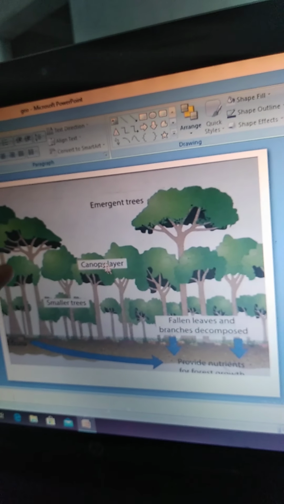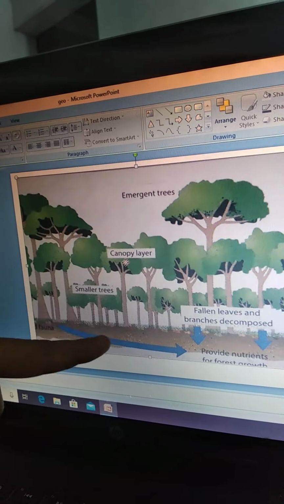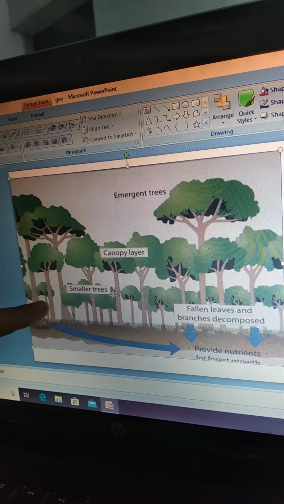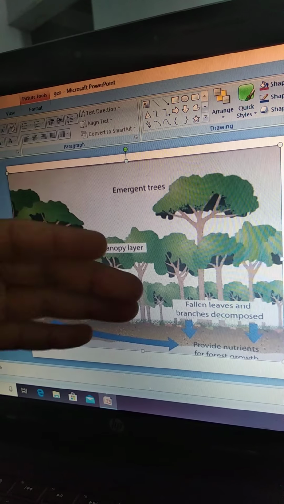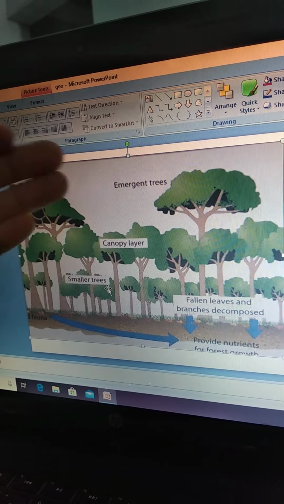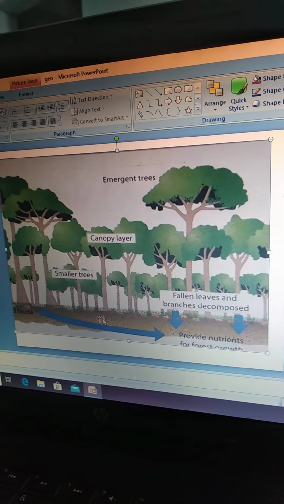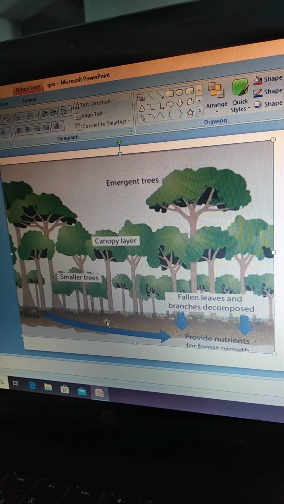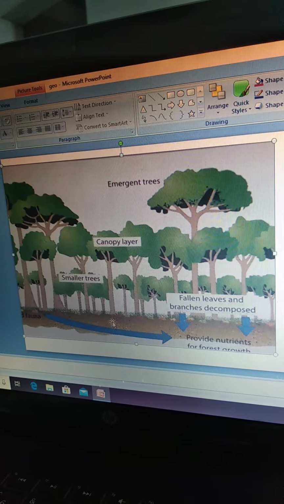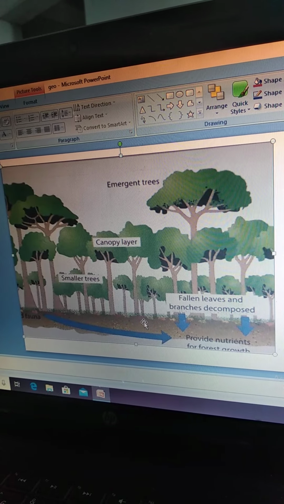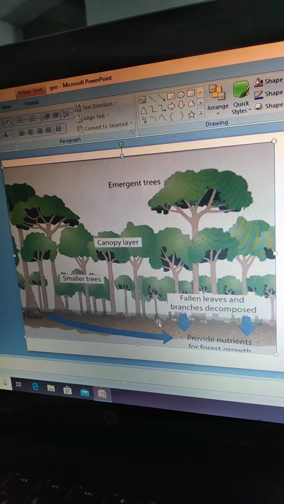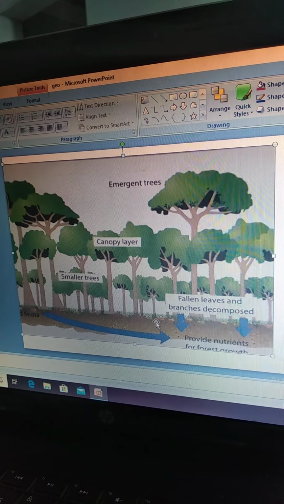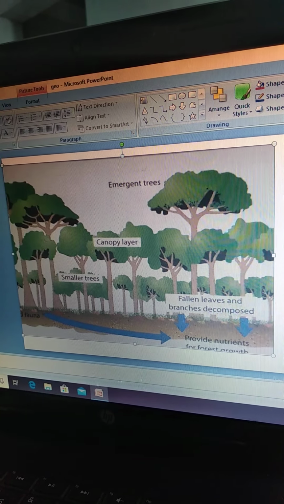Now due to this canopy, what is happening? The sun rays will not be able to reach here. So naturally the trees which are here, they would be getting less sunlight, right? So it would naturally affect their growth also. And then we have the creepers and undergrowth here, right? Herbs, creepers. So these are the 4 layers of the forest here. So this is a typical equatorial forest. How does it look like, right?